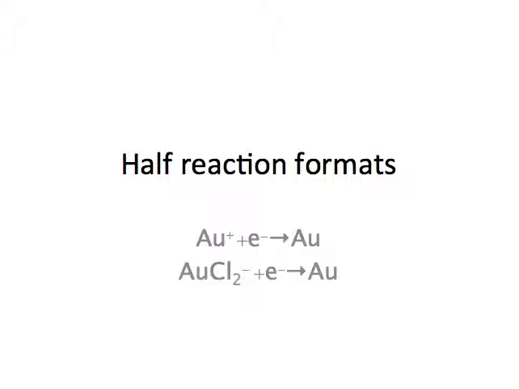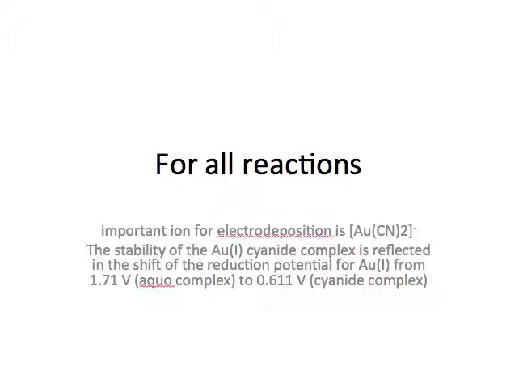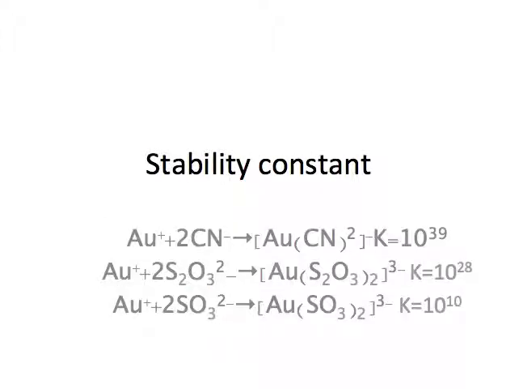Gold exists primarily in the +1 and +3 oxidation states. Those two are the half reactions for gold. For all reactions, the important ion for electroplating is Au(CN)2 negative. The stability of the gold cyanide complex is reflected in the shift of reduction potential for gold from 1.71 V to 0.611 V. Gold complexes are of interest for electroplating.